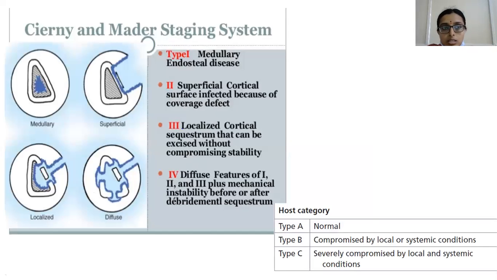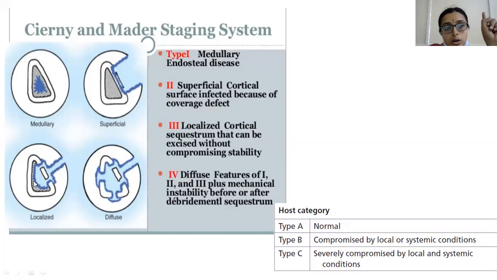And there is a staging called Cierny-Mader staging system based on the involvement of the bone. So in type 1, the disease is localized to the medullary cavity, and in type 2 there will be superficial cortical surface involvement, and in type 3 only a small part of the long bone is involved.